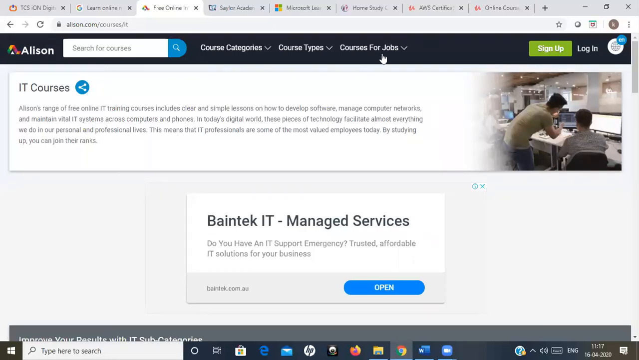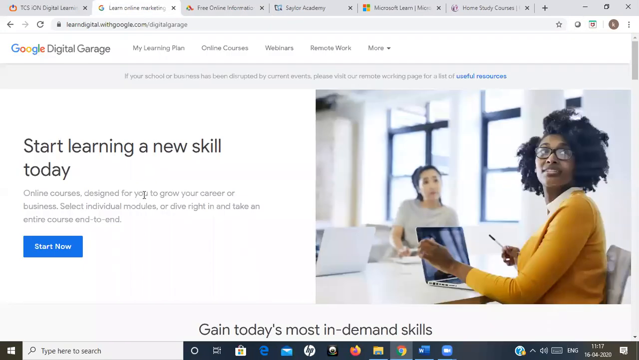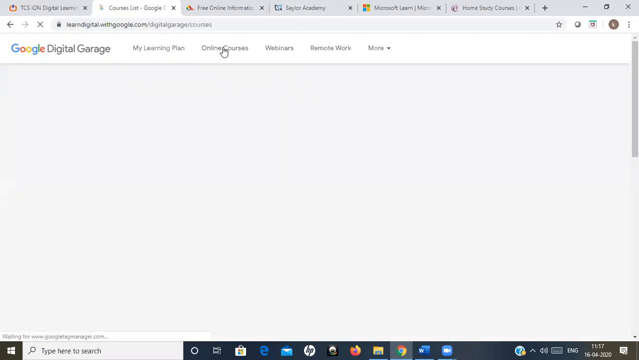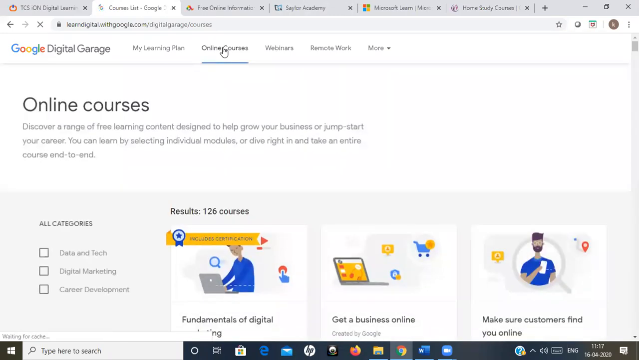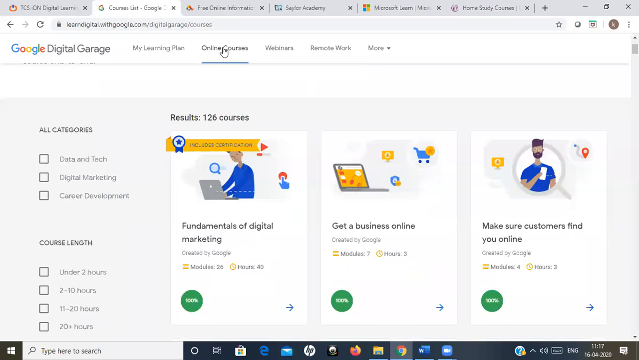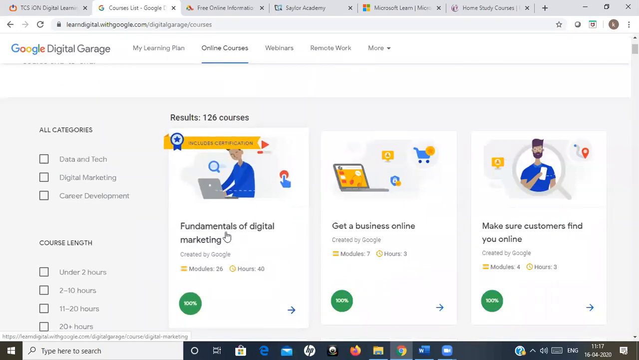So this course is free of cost actually, and for digital marketing you are going to use this particular course. There are some other courses also, but those courses are not that useful for us. So for the digital marketing course, definitely you can use this. See this course, for example, Fundamentals of Digital Marketing.